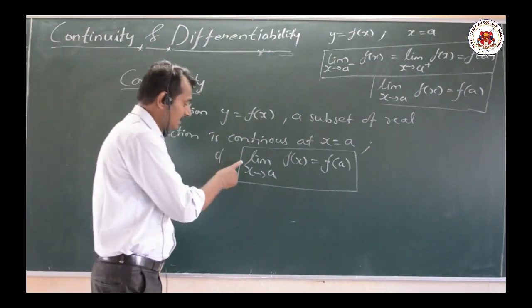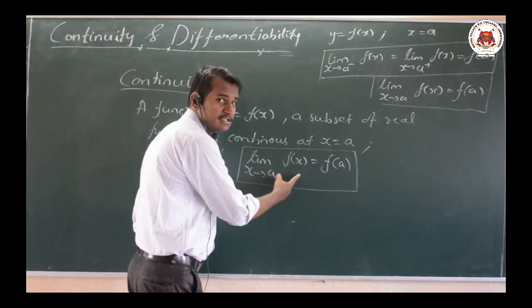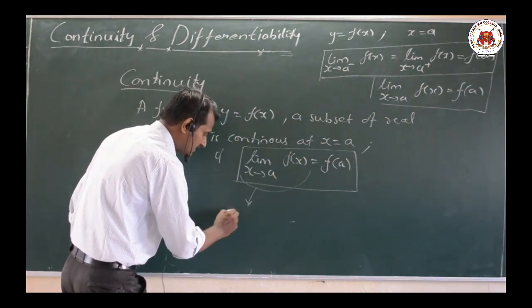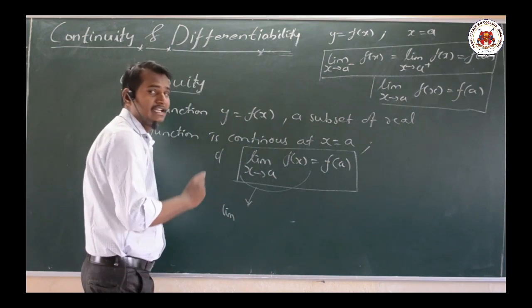Here, when I say the limit as x tends to a of f of x, that means this should satisfy both the left hand limit and the right hand limit.